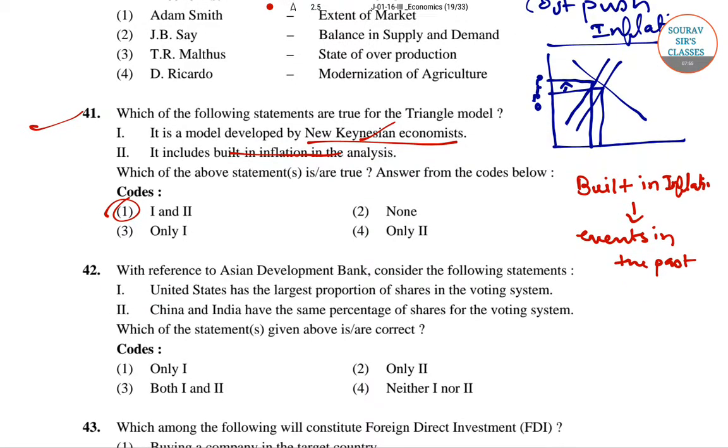Now we'll go to the next question, question number 42. In reference to the Asian Development Bank, consider the following statements. One, United States has the largest proportion of shares in the voting system. Two, China and India have the same percentage of shares for the voting system. The right answer is option D, that is neither 1 nor 2. Both statements are wrong, so the right answer is option 4.